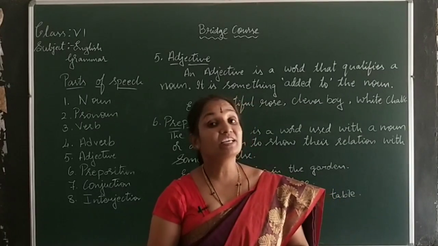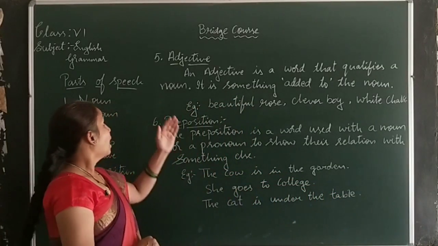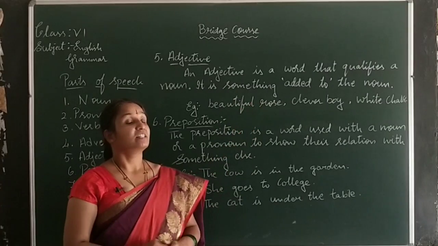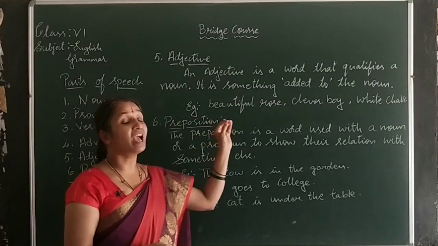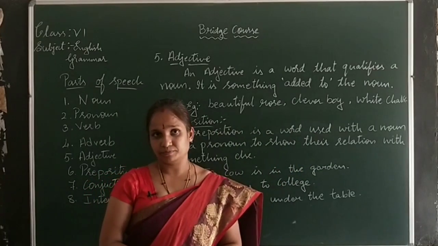What is an adjective? An adjective is a word that qualifies a noun. It is something added to the noun.